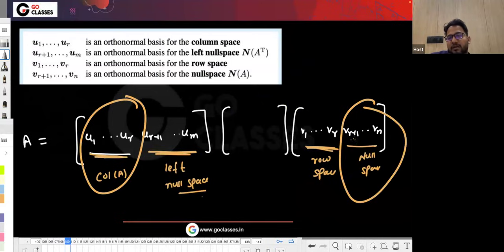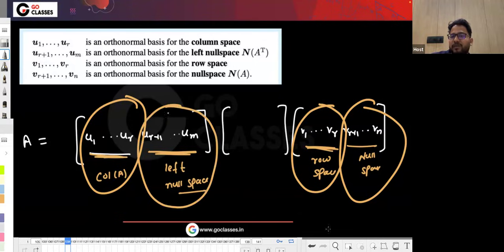And since the column space dimension is R, row space dimension must be also R. And row space is perpendicular to null space. So that is the reason that these will be in the row space. And these are the column space, and column space and left null space are perpendicular. So that is why these will be in the left null space, right?